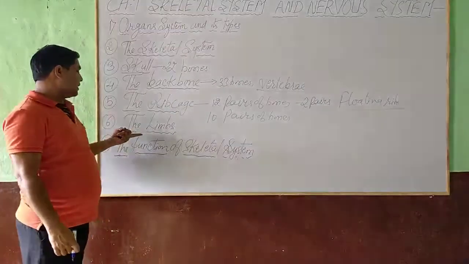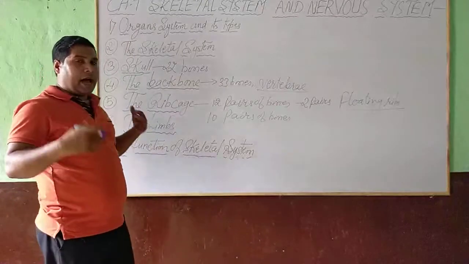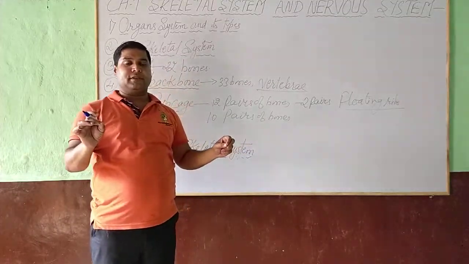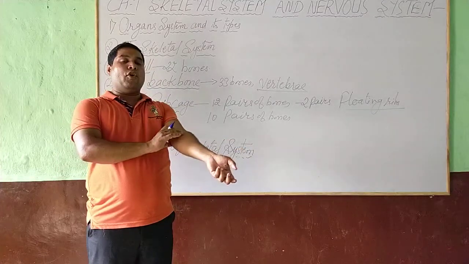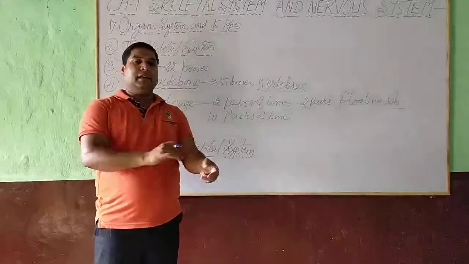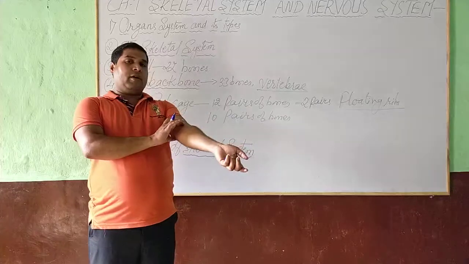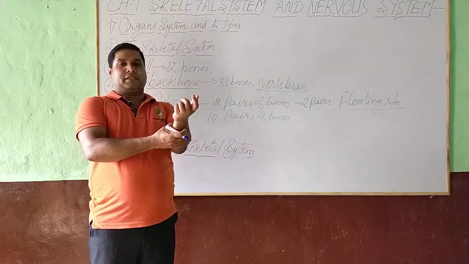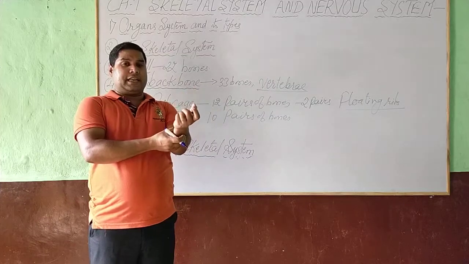Next point is the limbs. Hand and leg are known as limbs. Now let us see the bones present in the hand and leg. From the elbow to the wrist, two bones are present, known as radius and ulna.